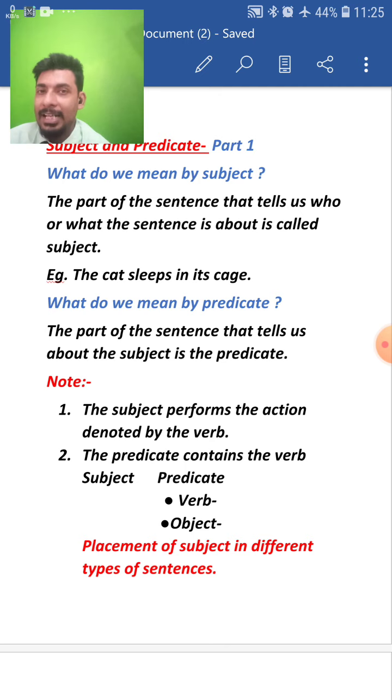And who is doing that action, my dear students? The cat is doing that action. So, we can conclude that the cat becomes the subject, sleeps becomes the verb, in its cage became the object, and hence sleeps in its cage became the predicate because it contained both the things, verb and object.